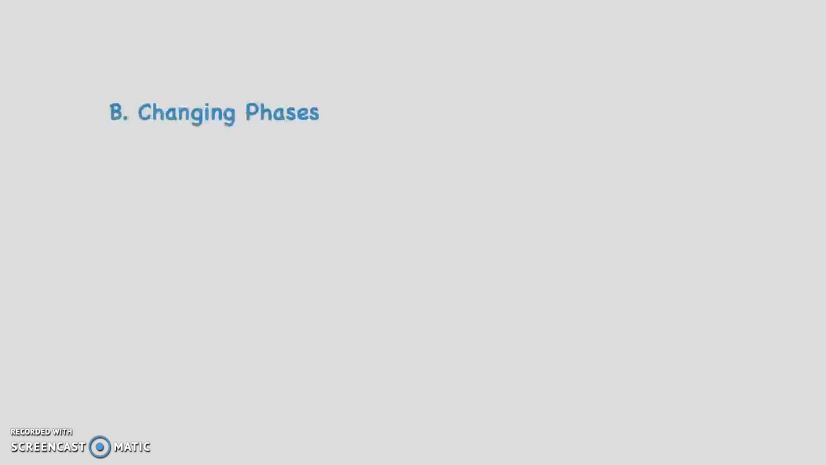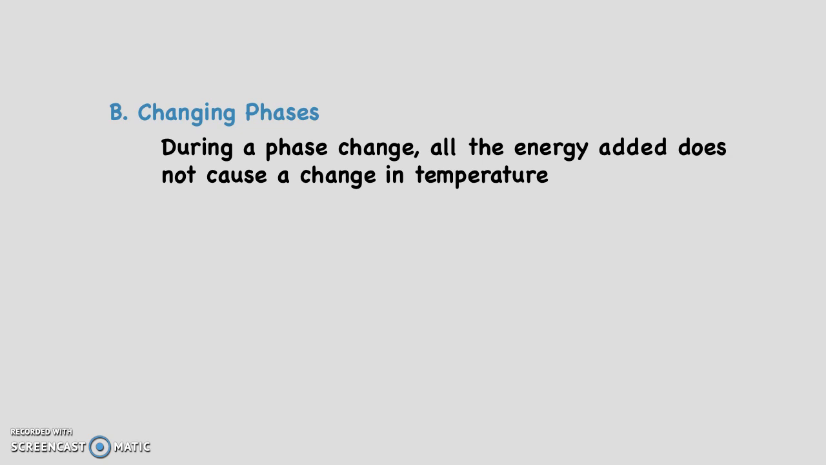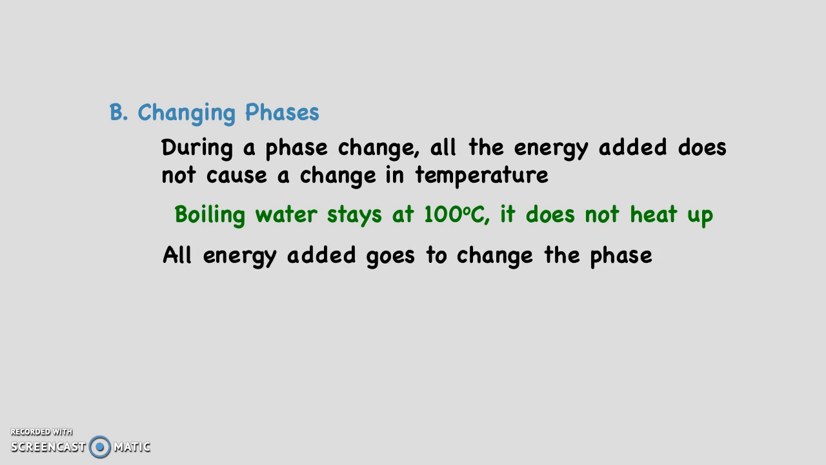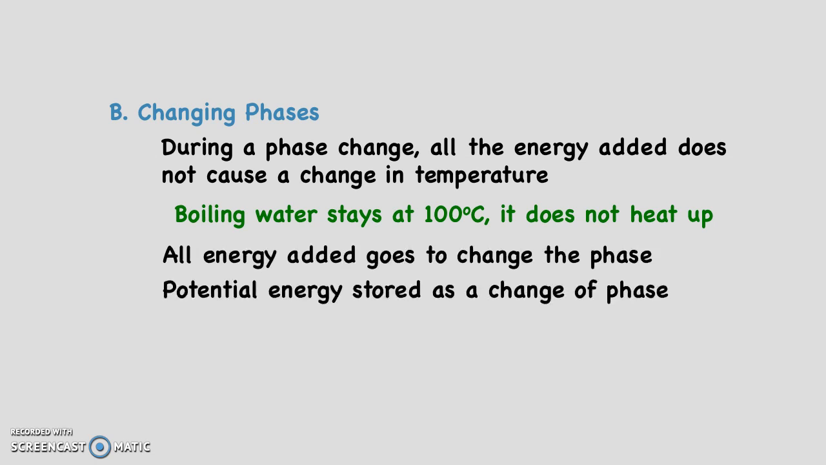So why are we talking about this? Let's talk about changing phases. When you go from a solid to a liquid, that's called melting, and a liquid to a gas is called boiling. During a phase change, like melting or boiling, all the energy added does not cause a change in temperature. Boiling water stays at 100 degrees Celsius. It does not heat up. All energy added goes to change the phase. Potential energy is stored as a change of phase.